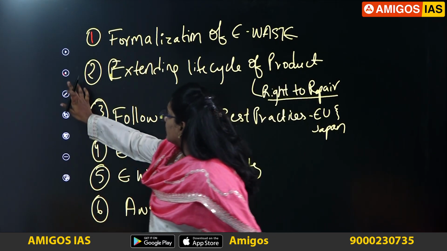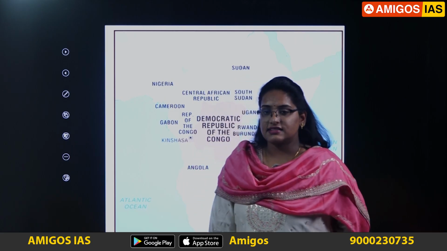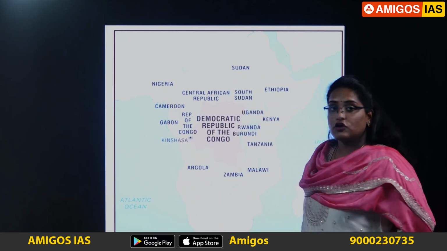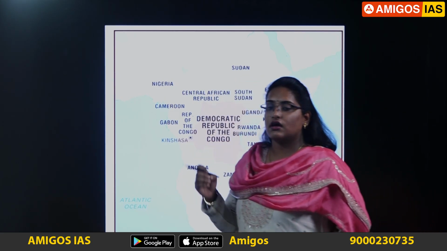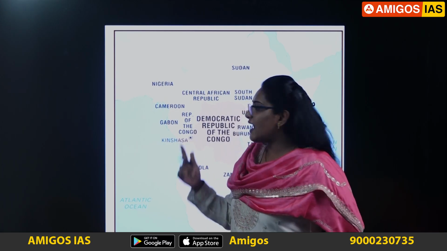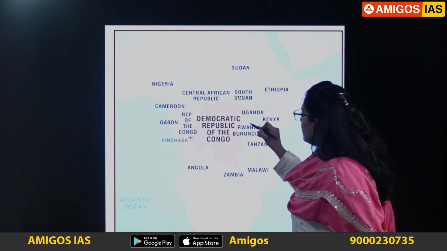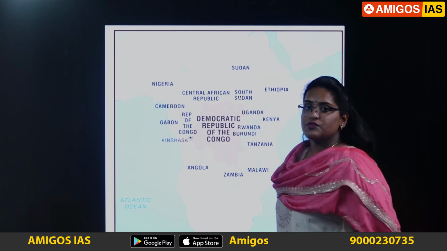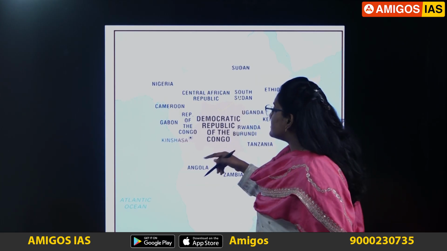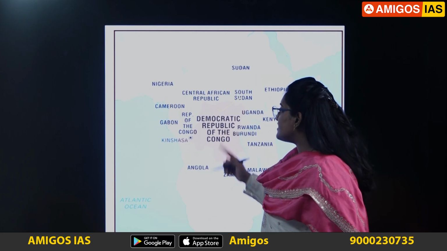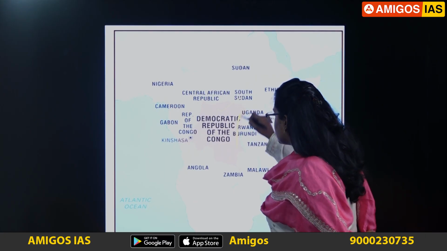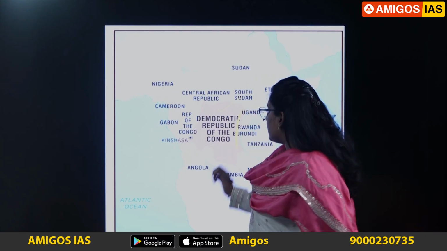Moving on to the next article. This is about the DRC, that is, the Democratic Republic of the Congo. I think in last week's daily news analysis we also discussed the DRC and Rwanda's peace pact, which was brokered by the USA. Now the DRC is again in the news because of floods which hit the eastern part of the DRC, and that too at Lake Tanganyika.